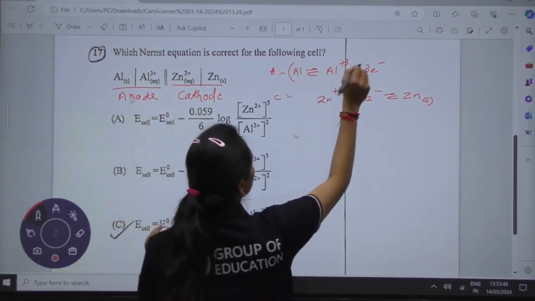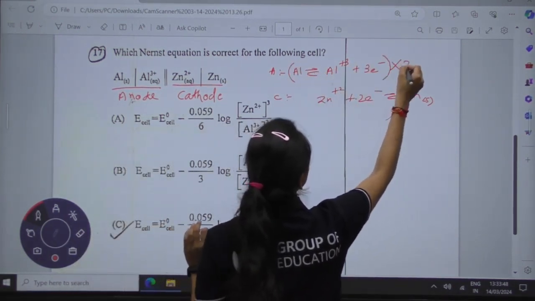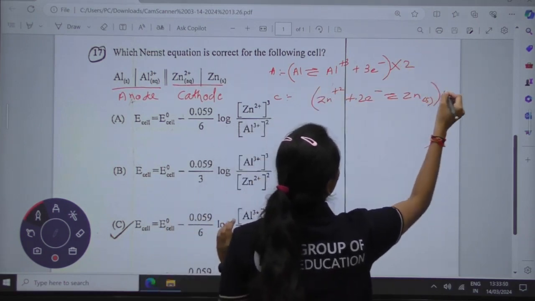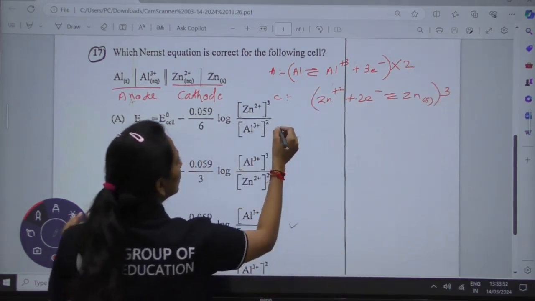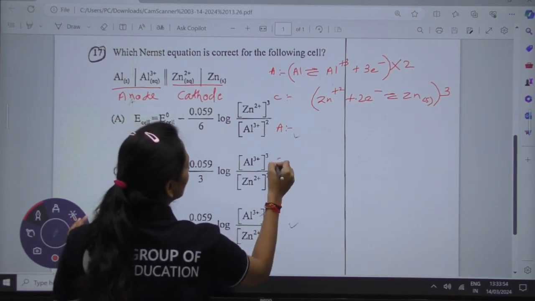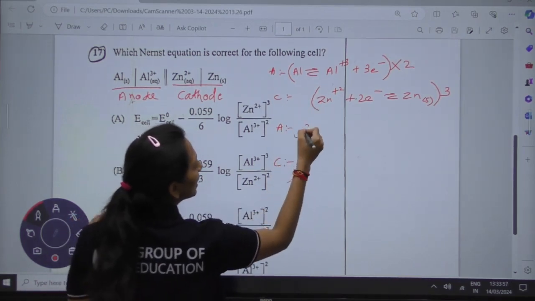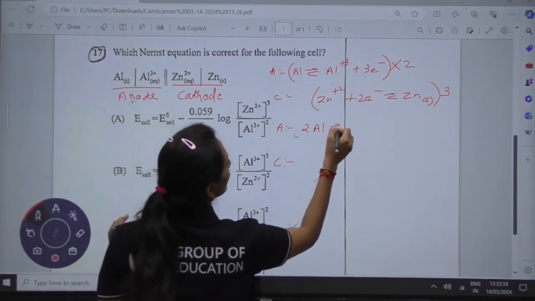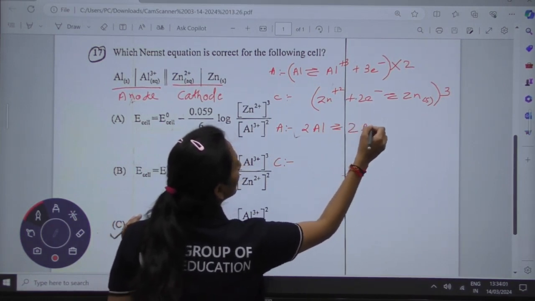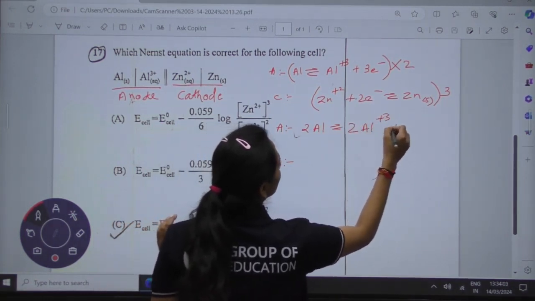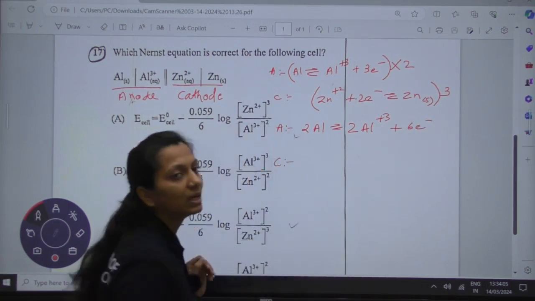To balance the number of electrons, we multiply this by 2 and this reaction by 3. So the new reactions at the anode: 2Al gives 2Al3+ and 6 electrons are liberated.